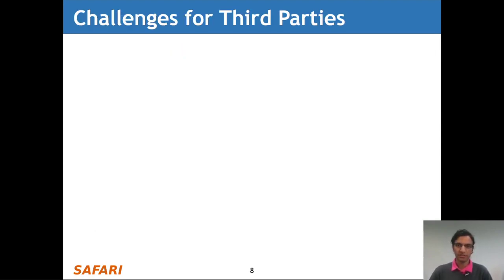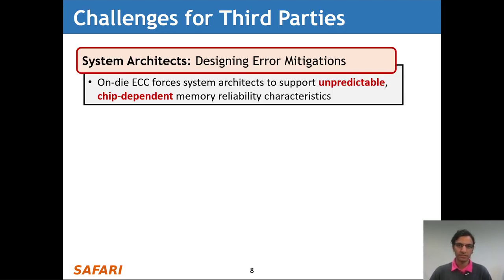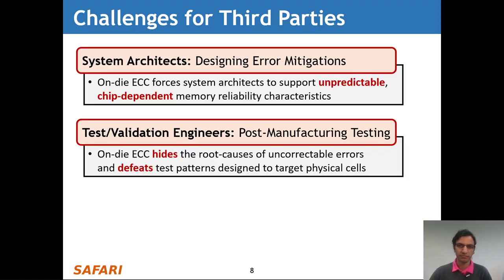So this causes significant challenges for third parties who need to understand DRAM reliability characteristics in order to do their work. For example, system architects typically design error mitigation mechanisms at the system level to meet overall reliability targets. However, OnDie ECC forces them to support unpredictable chip-dependent memory reliability characteristics.